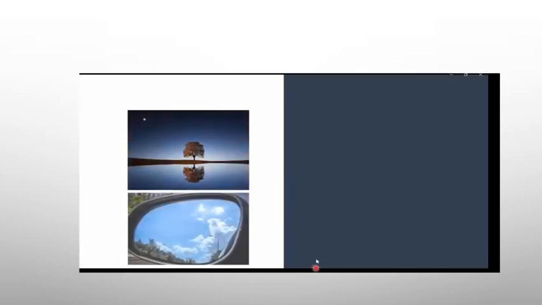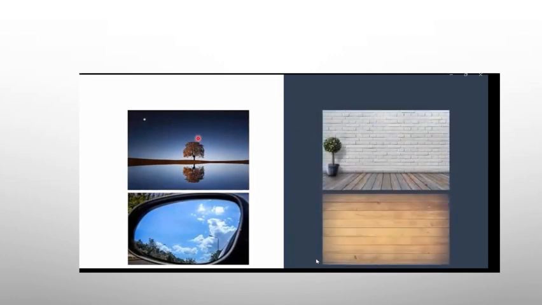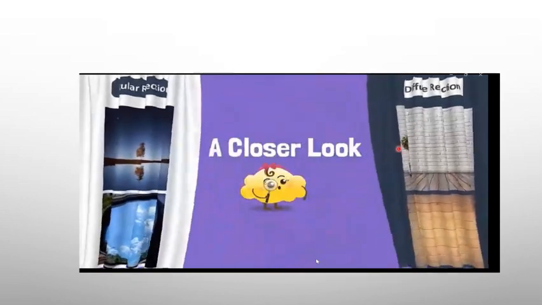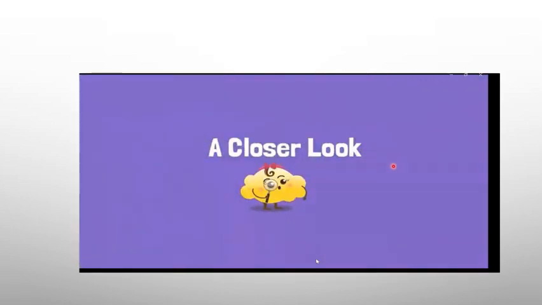If you look at the two surfaces, this one is the regular type, and then you ask, but do they reflect light? So we want to discuss these two. There are two kinds of surfaces, the polished surfaces and the rough surfaces. This is water, this is a plane mirror, this one is a wall, this one is a piece of wood. So in the first bunch, regular reflection occurs, and in the other, diffuse reflection occurs. So we need to take a closer look at these two surfaces.